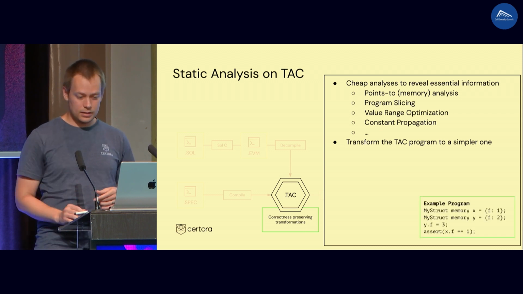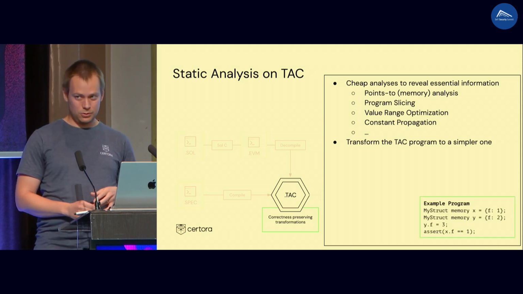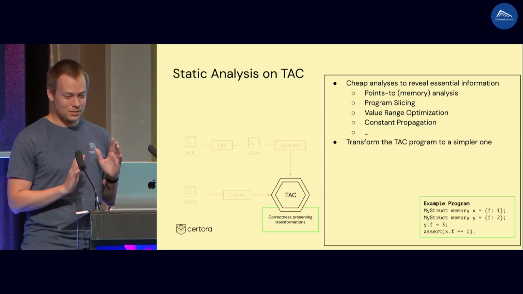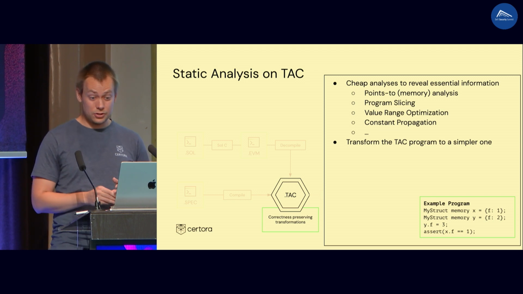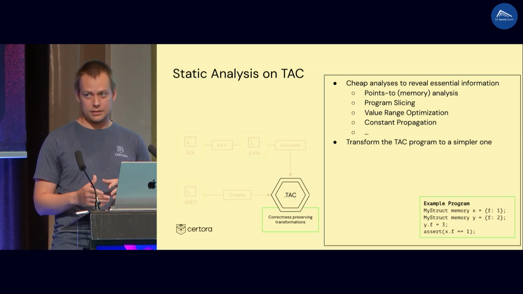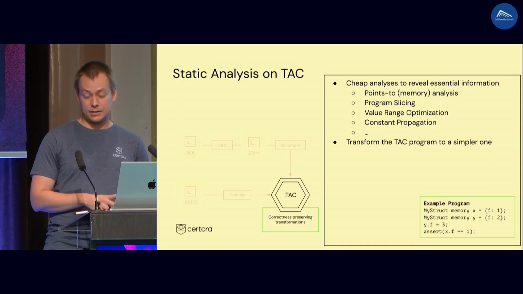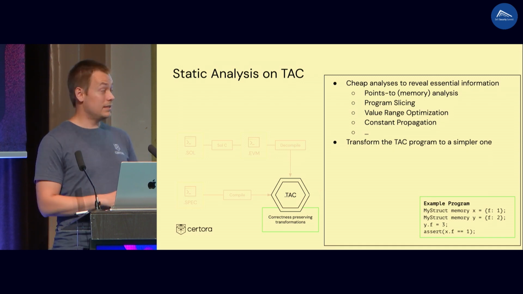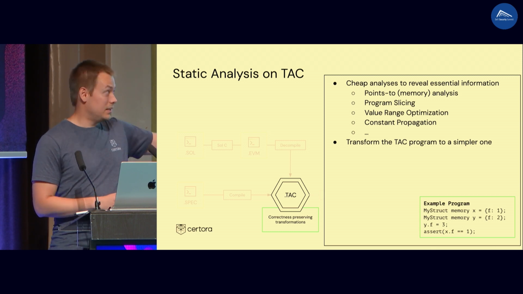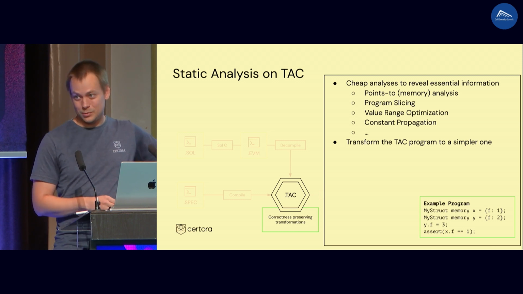Now the slicing example. I don't know if you know what program slicing is. So, a very small example. You have a program with 2 structures, x and y. Both have an internal variable f. x.f is 1, y.f is 2. Then we change the value of y.f to 3. And then we have this assertion that x.f is 1. Now, let's say that this is the specification, okay? The assertion is the specification. And you can see that this holds. I mean, it's a trivial program.